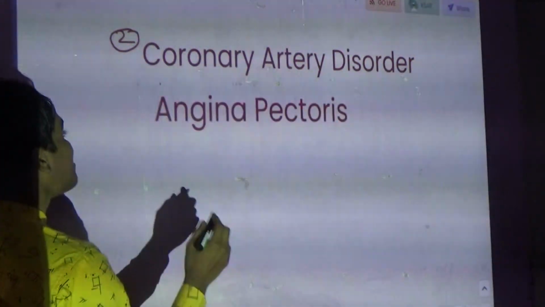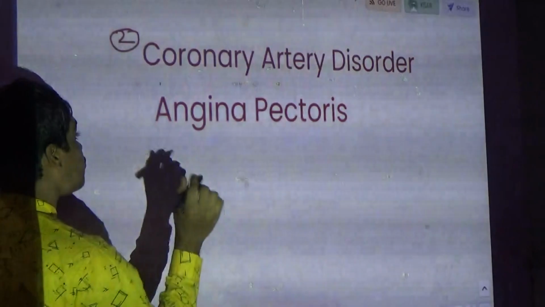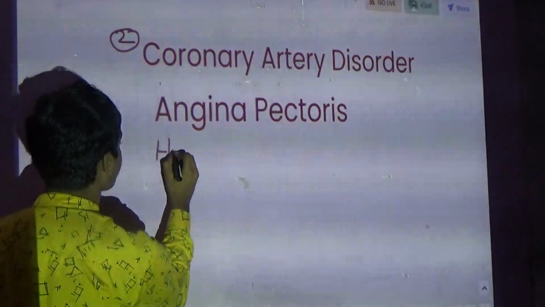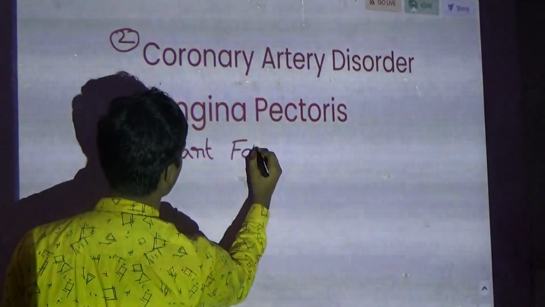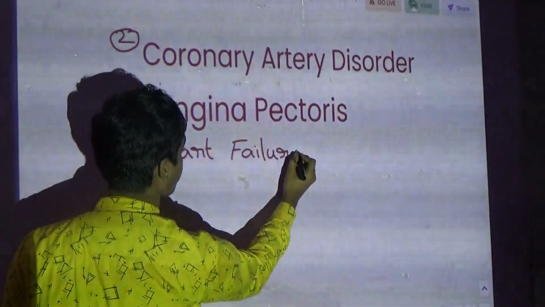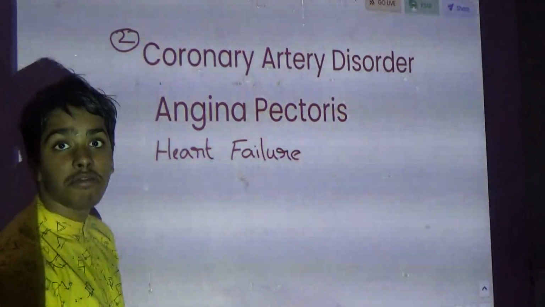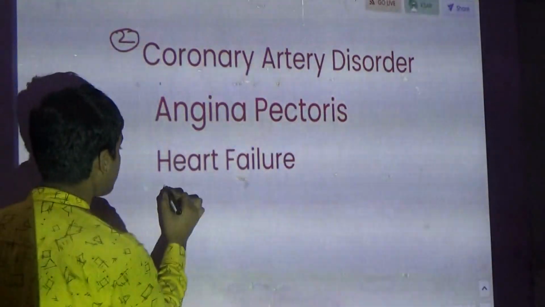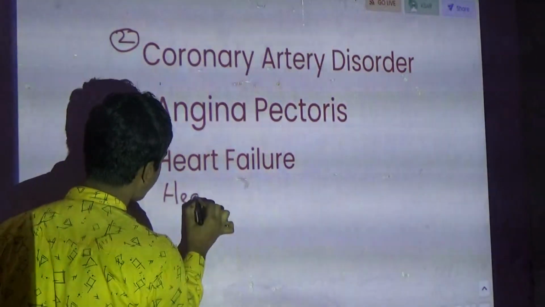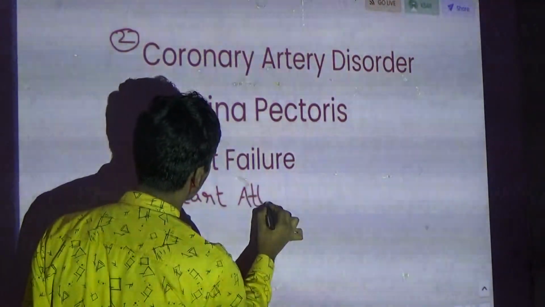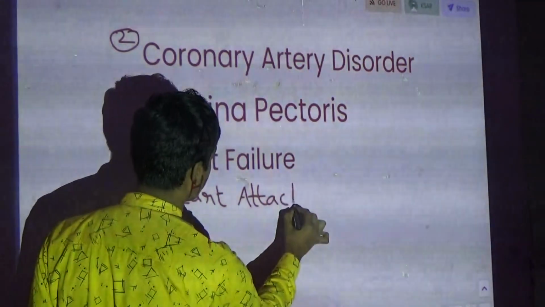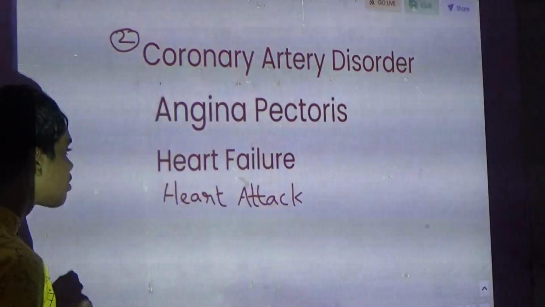Now the fourth one is heart failure. Okay. The fifth one is what? It is heart attack or cardiac arrest.